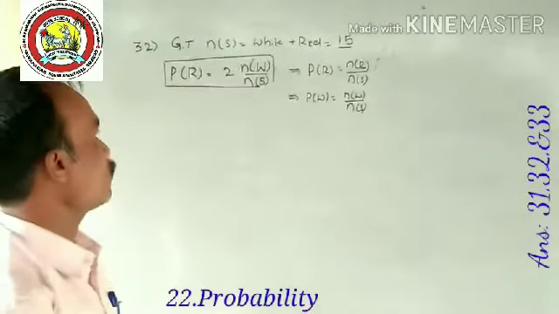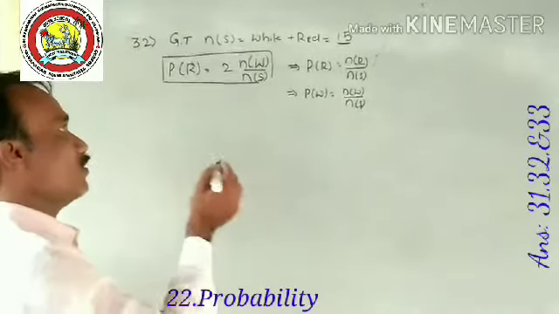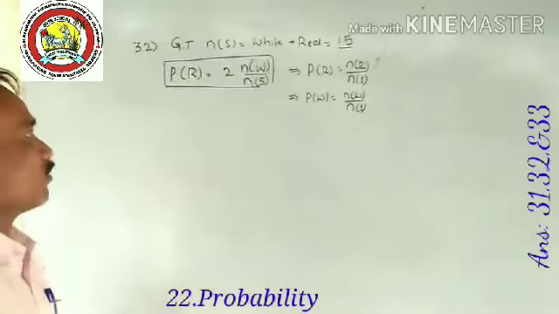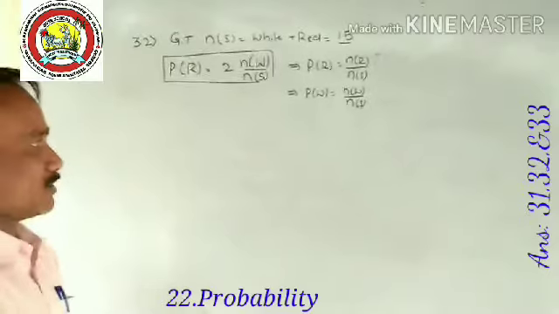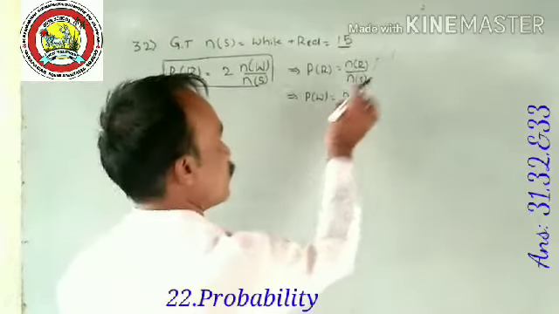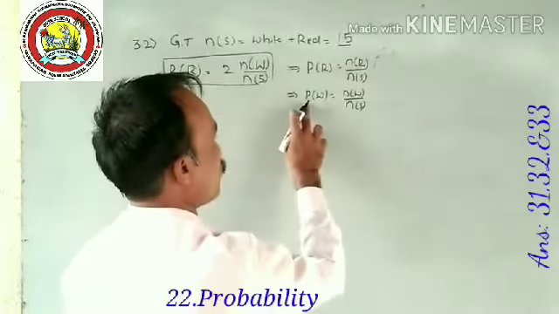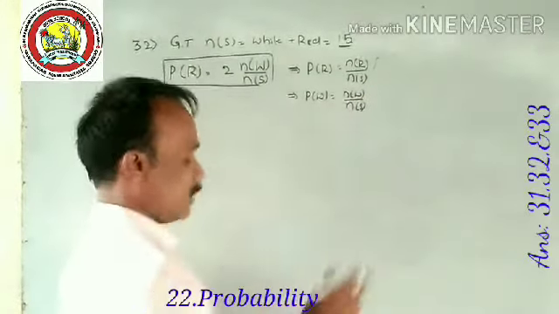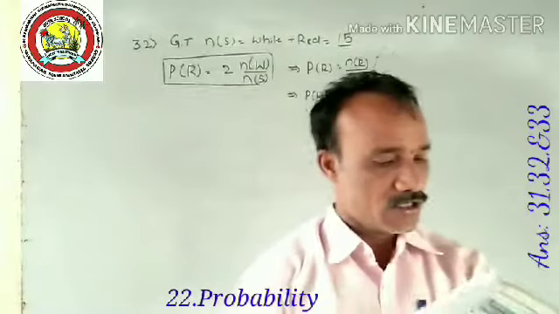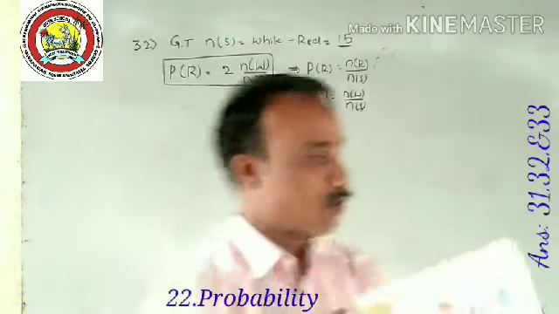Probability of red ball is equal to 2 times the probability of picking a white ball, that is N of W divided by N of S. So this is very important. Probability of red ball, N of R divided by N of S. Probability of white ball, N of W divided by N of S. The question is, find the number of white balls in the bag.